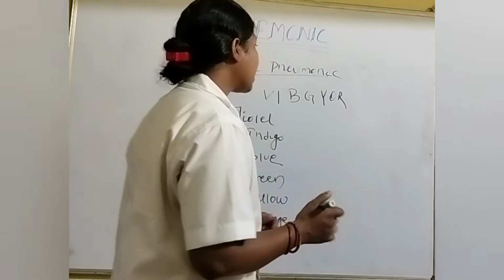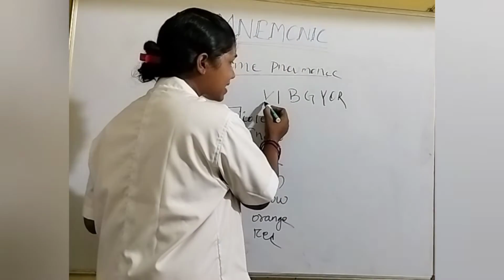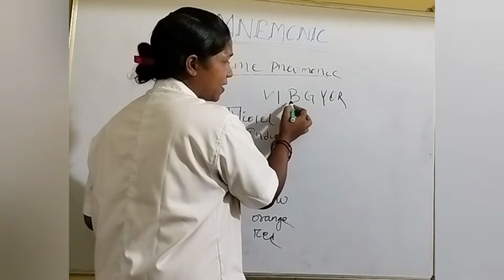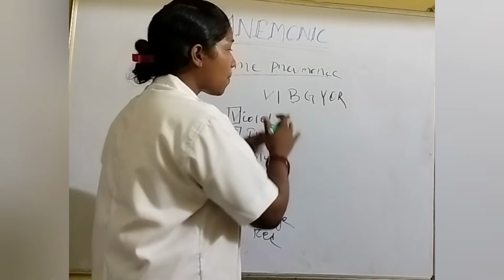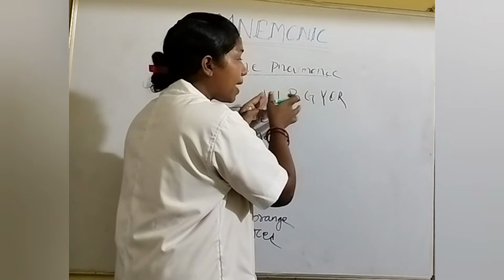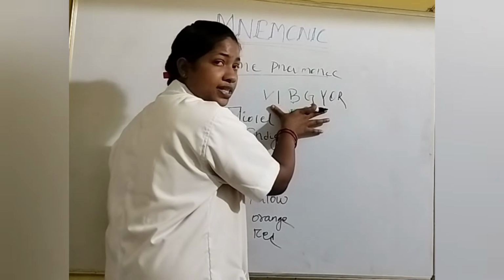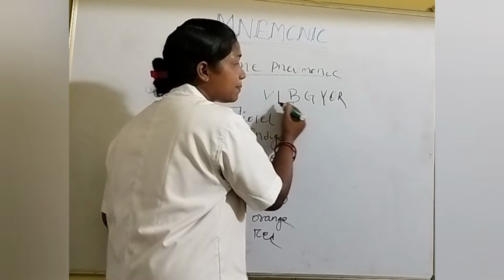Then a different word comes, and that different word is called name mnemonic. The first letters are V, I, B, G, Y, O, R. Combining those 7 letters, a word comes, and that word is Vibgyor.